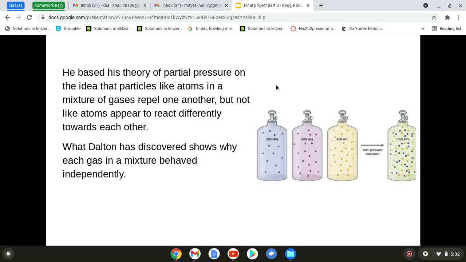He based his theory of partial pressure on the idea that particles like atoms in a mixture of gases repel one another, but unlike atoms appear to react differently toward each other. What Dalton discovered shows why each gas in a mixture behaves independently, since they all have different elements.